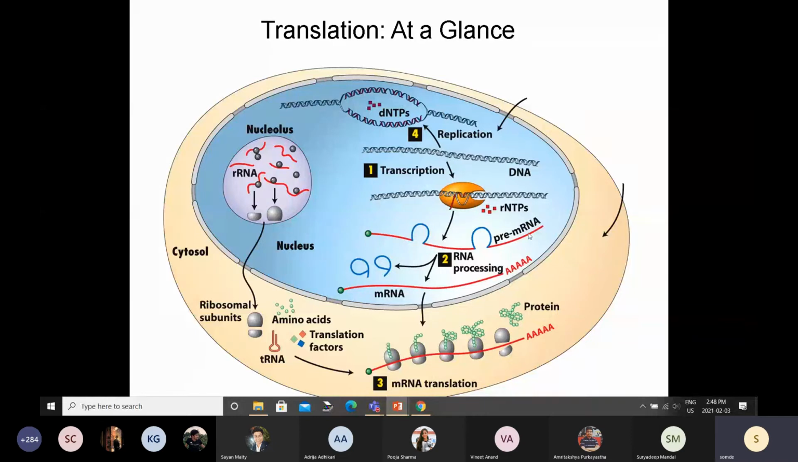Initially there will be this pre-messenger RNA, then you will get the 5' cap, intron processing will happen. So, the introns will go out and the exons will join. You will get the poly A tail. Now, this messenger RNA goes out into the cytoplasm. This is where the ribosomes will come and bind. You see these are the ribosomes, and they will start moving from the 5' end towards the 3' end,